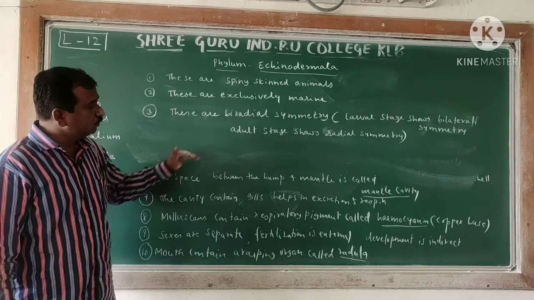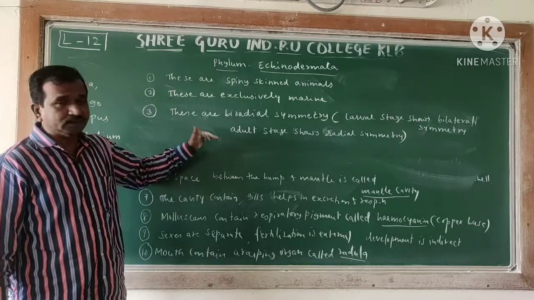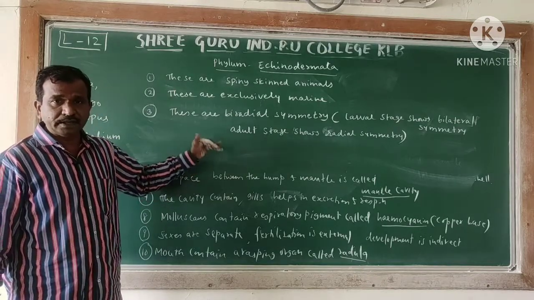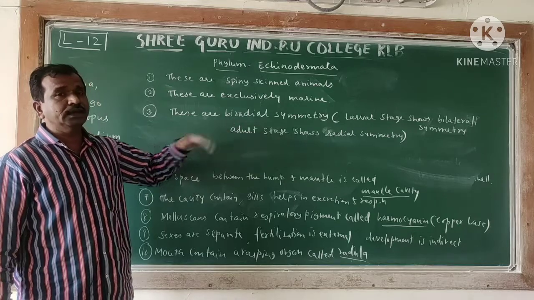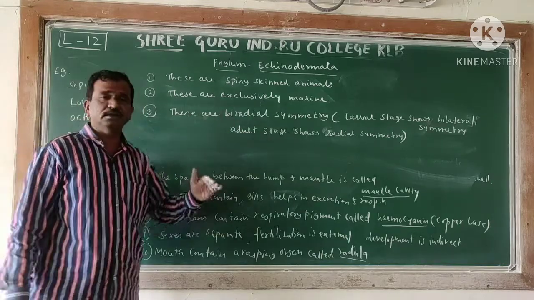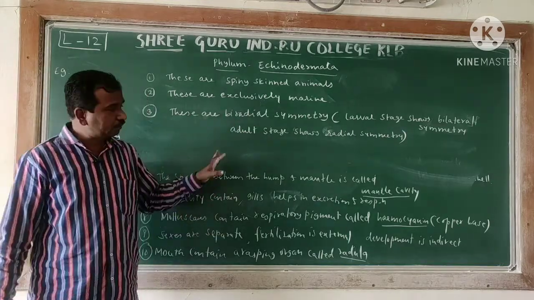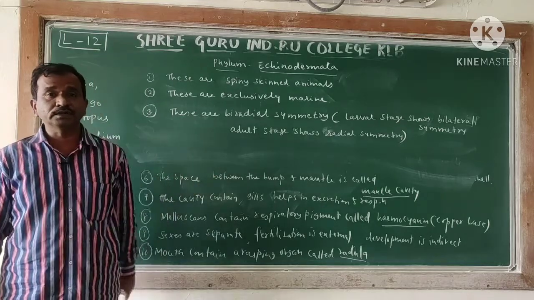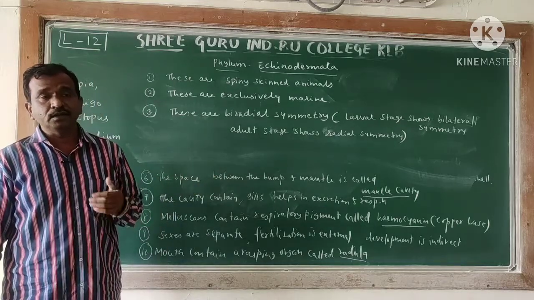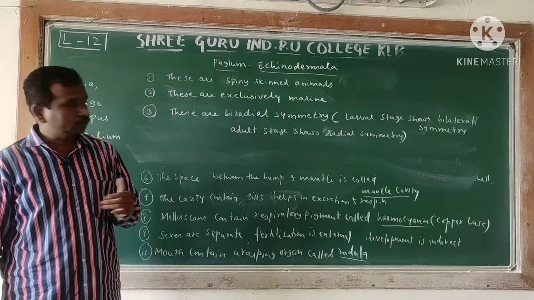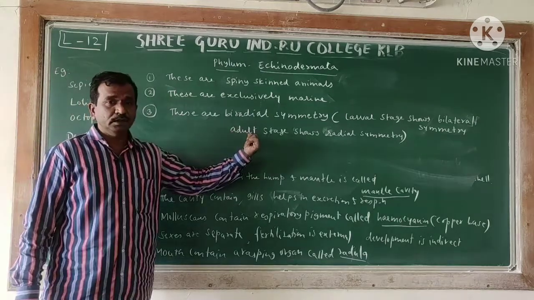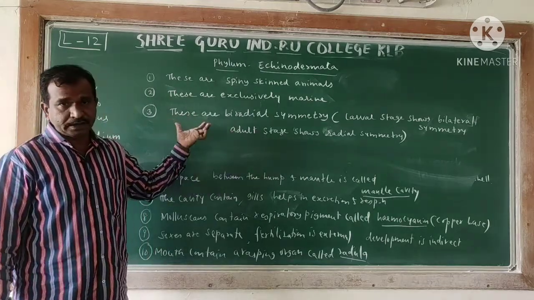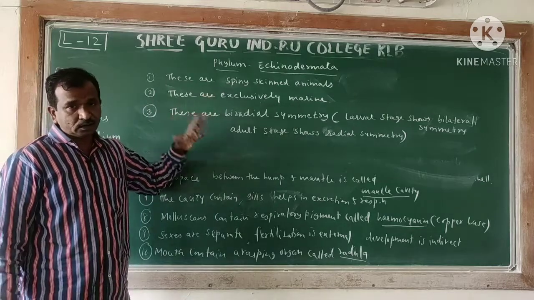So now what we have studied today, remember three characters. In the next video I will continue that along with the examples. Next we are moving toward the hemichordata and all those. Followed. So in this way we are going to be complete with the three characters, mollusk and the echinodermata.